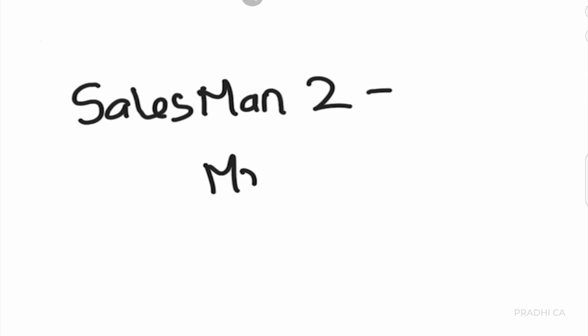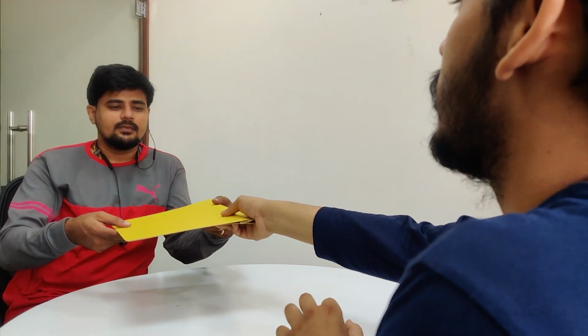Assume I'm running a company and I'm looking to hire a salesman. I have two potential candidates. Salesman 1, Mr. Sri. Thank you, Mr. Sri. What is your salary expectation by the way? I am expecting 25,000 fixed salary and 4 rupees commission for each sale. Okay, thank you. Our team will get back to you. Thank you. Salesman 2, Mr. Ram. Thanks, Mr. Ram. What is your CTC expectation by the way? I am looking for 40k fixed and 2 rupees as sales commission. Okay, our HR will get back to you. Please do. Thank you.